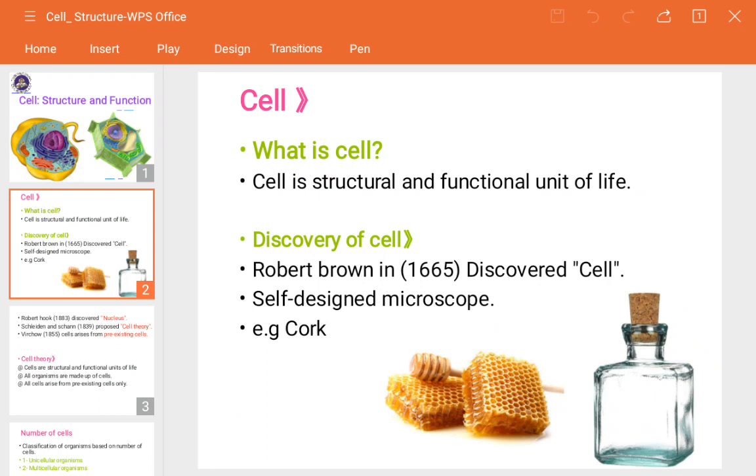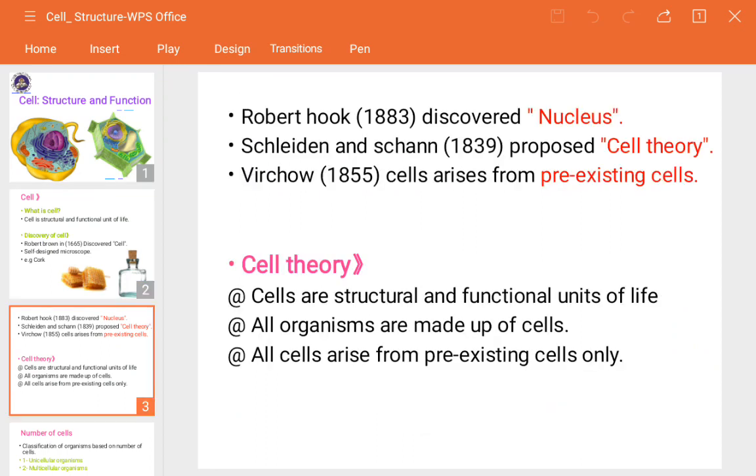Next, who are the next scientists who discovered the different things present inside the cells? Now one more scientist was there, Robert Brown. So what did Robert Brown do? In 1883 he discovered the word nucleus. What is meant by the nucleus, and what are the different organelles, we will see in further parts. But first of all, just keep in mind that Robert Brown in 1883 discovered the word nucleus.